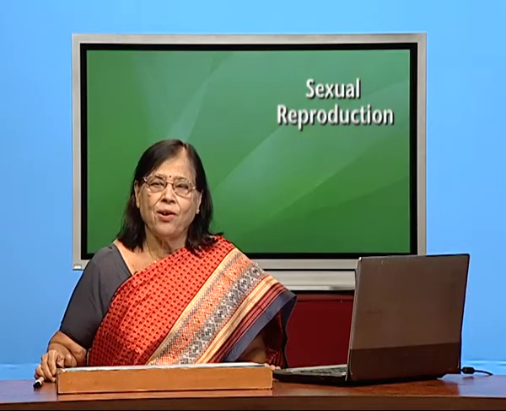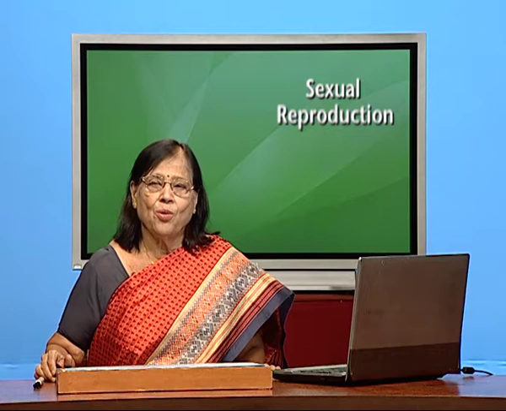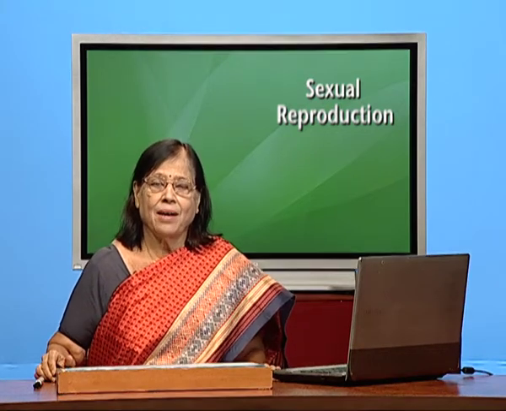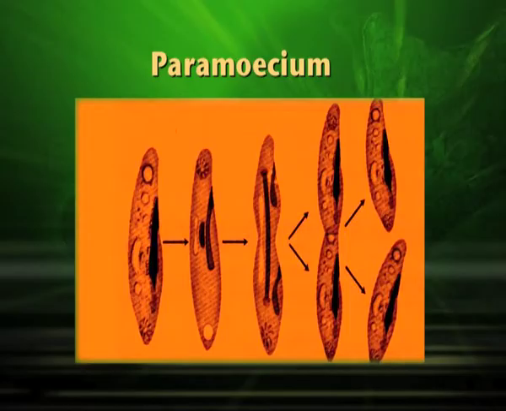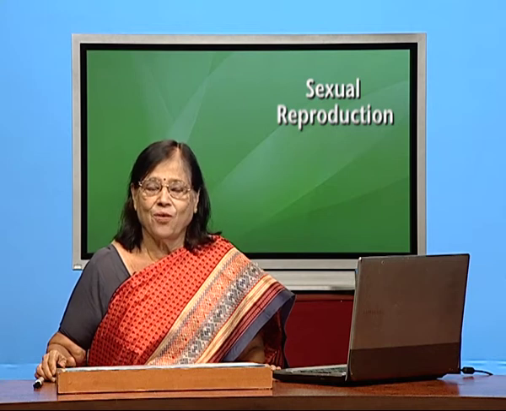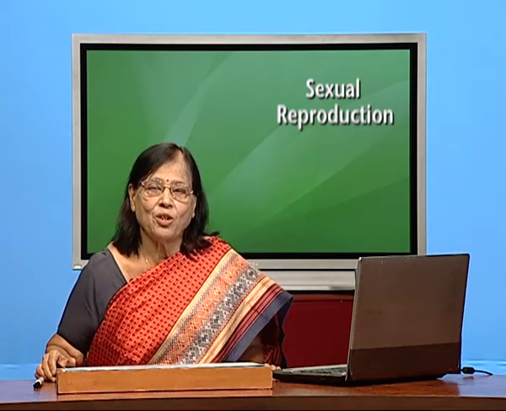Children, here I would like to remind you that sexual reproduction is a reproduction which is really required for evolution, for further special features in the organism. So, every organism tried its best to go towards sexual reproduction. You have heard about paramecium in asexual reproduction, but even paramecium, which is single celled, which goes by binary fission, has tried for sexual reproduction by means of conjugation.